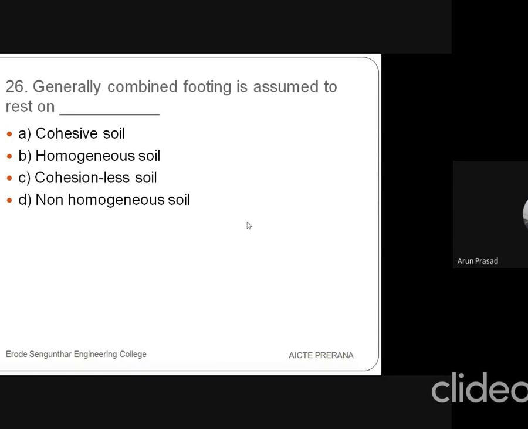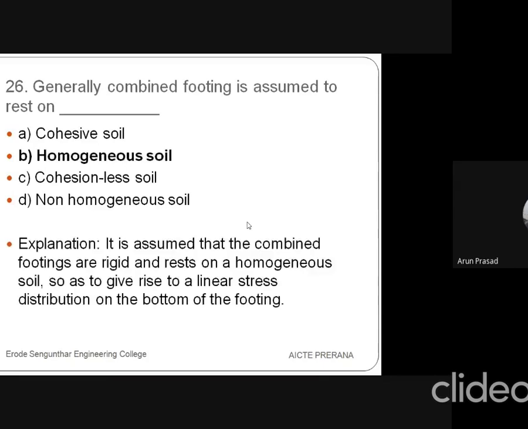Homogeneous soil is soil which should not contain any type of organic matter, it should be uniform in nature. It should not be mixed with any other type of soil. Cohesionless soil, example sand, does not bind to one another. Non-homogeneous soil may be in different strata. So the footing generally rests on homogeneous soil.